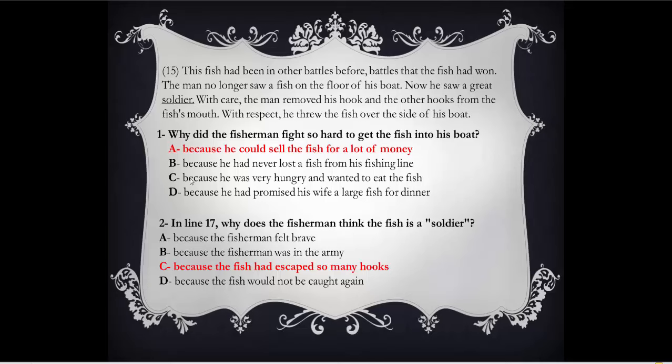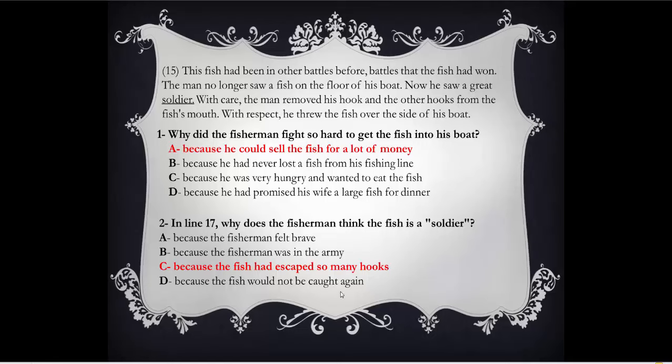Okay, so let's go back to the question. In line 17, why does the fisherman think the fish is a soldier? A. Because the fisherman felt brave? The question is not about the fisherman, it's about the fish itself. So this is a wrong answer. B. Because the fisherman was in the army? Again, the question is not about the fisherman, it's about the fish. C. Because the fish had escaped so many hooks. You know hook? This tool with which you catch fish. D. Because the fish would not be caught again.